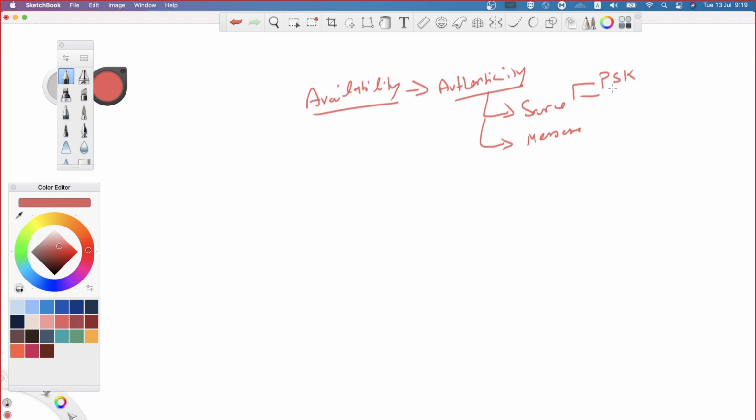Pre-shared key, whereas the other one, very popular, is digital certificates. To authenticate the end user, to authenticate the VPN peer, we can take the help of a pre-shared key, or we can also use the digital certificate. Typically we call it an RSA signature. Message authentication is being used as what? HMAC, hashing message authentication code.